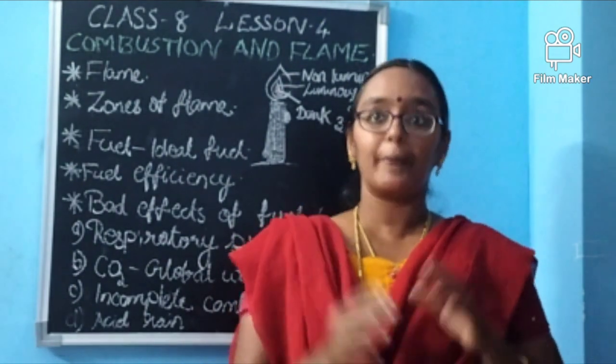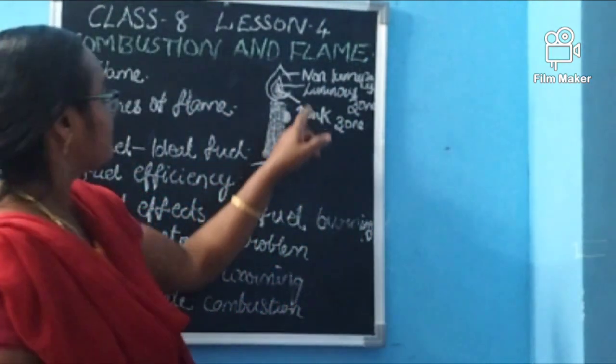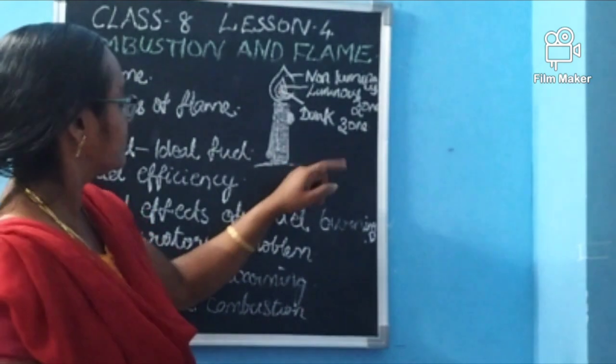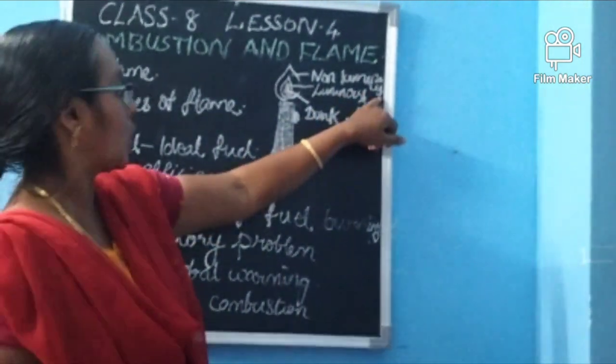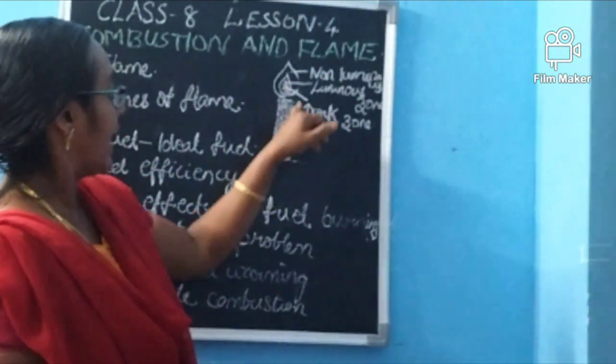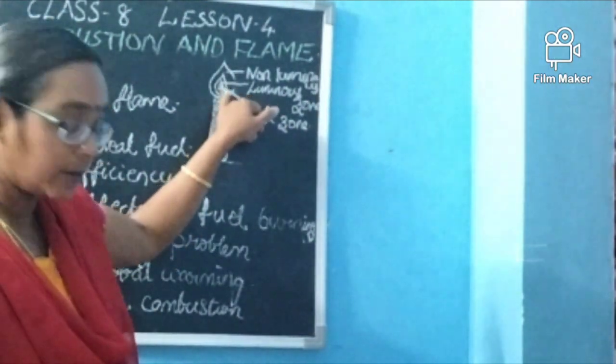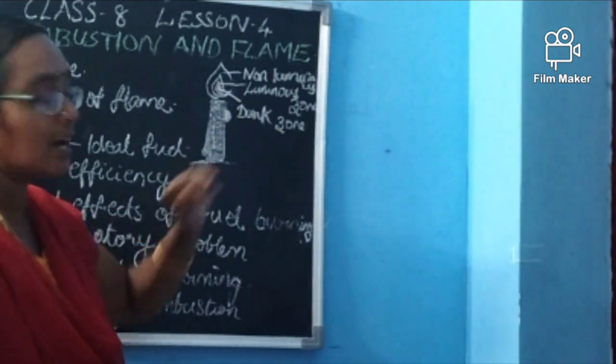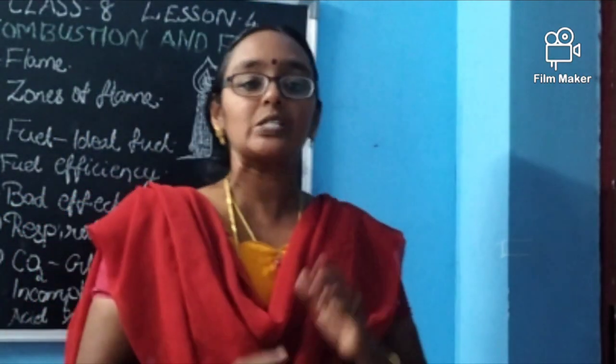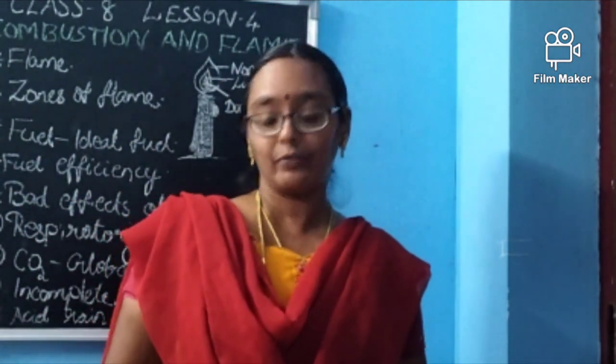Okay, dears. Why do we say this? See, can you see the candle? The non-luminous part is the topmost part, which will be blue in color, and the luminous part is yellow in color, and the base part is the dark zone. These three zones can be seen on the flame.